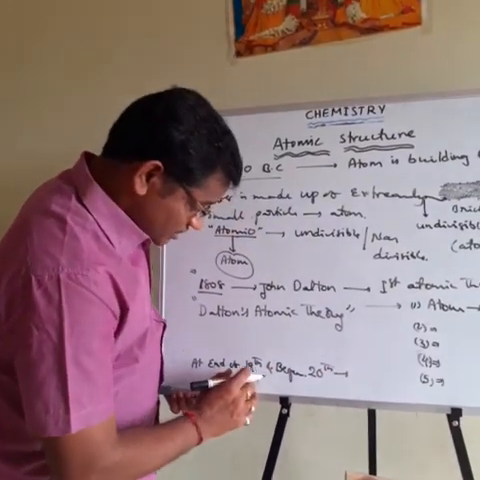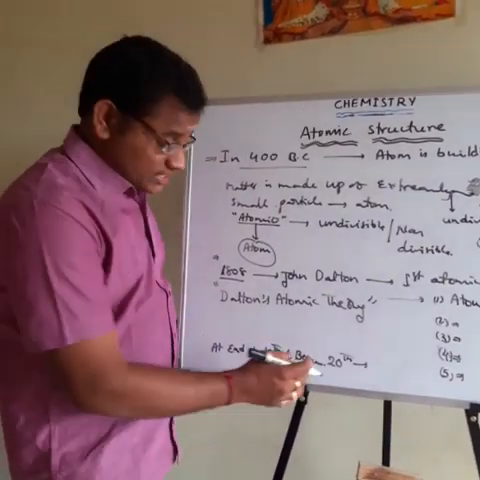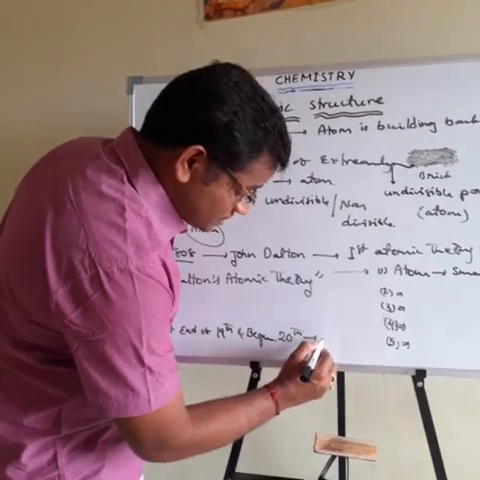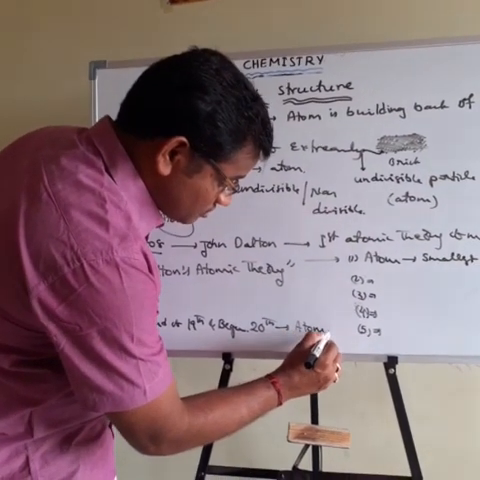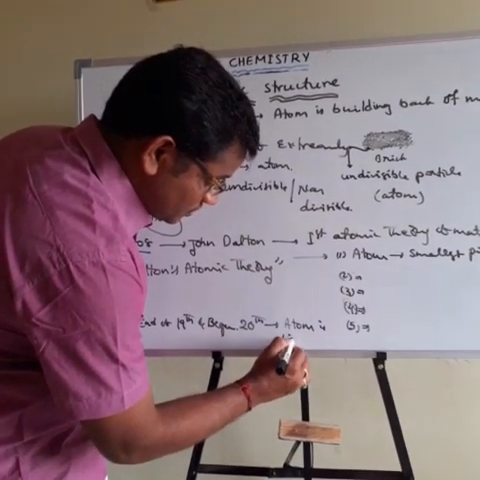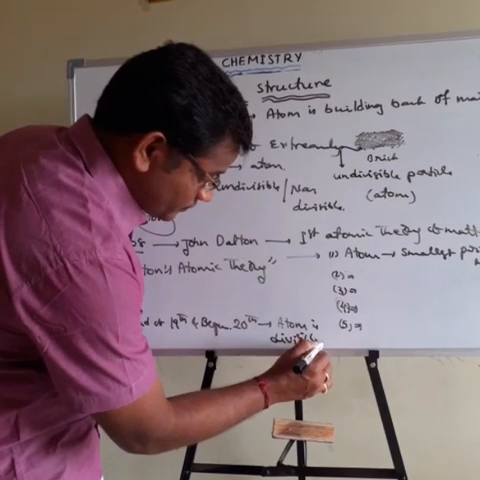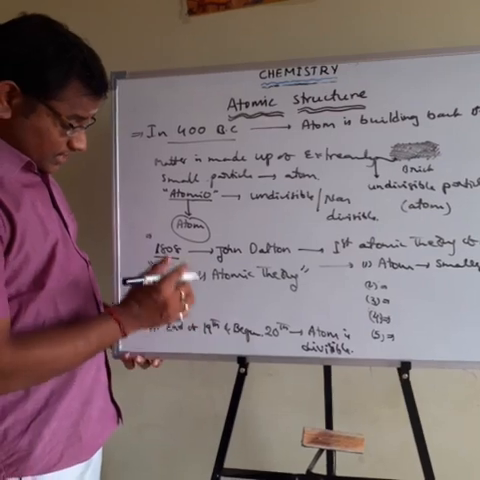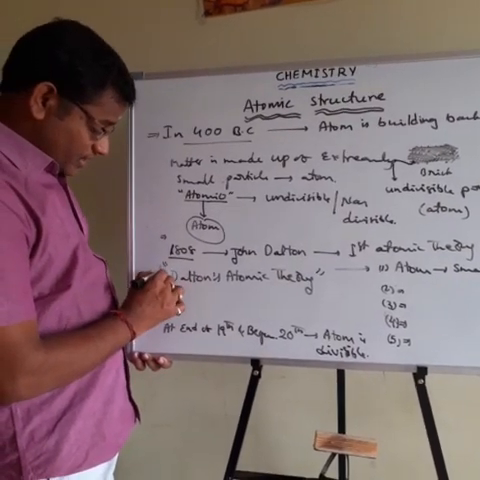So at the end of the 19th century and beginning of the 20th century, a number of scientists did experiments on the atom. From those experimental results, they said the atom is divisible. When they said the atom is divisible, at that time Dalton atomic theory failed.